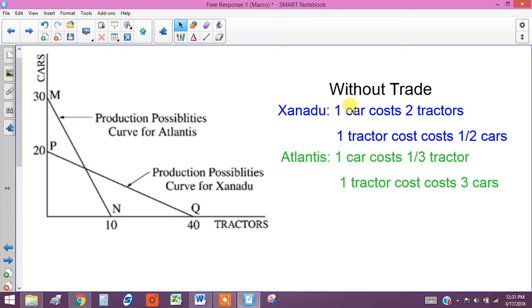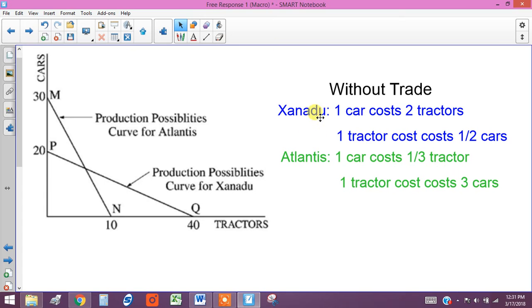So if Xanadu has the, actually, what did I say? I should have said, I think I said it, but I'll say it again. Atlantis has the comparative advantage in producing cars because they're cheaper. It only costs Atlantis 1/3 of a tractor.